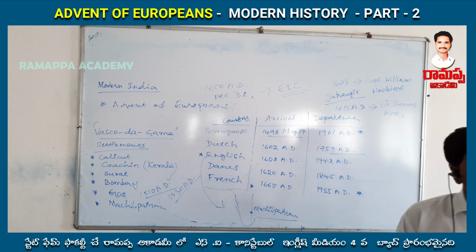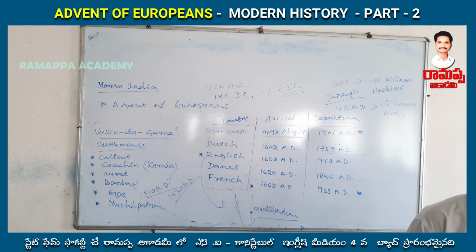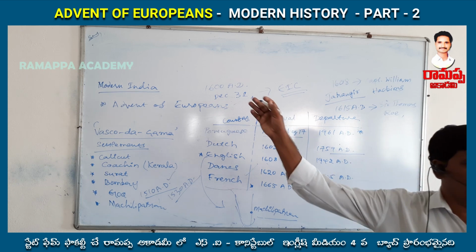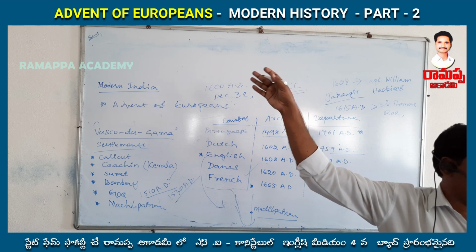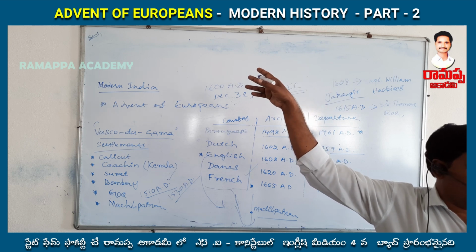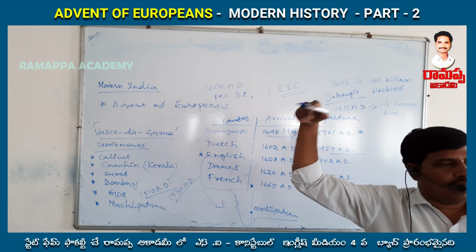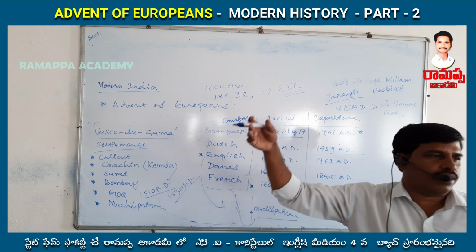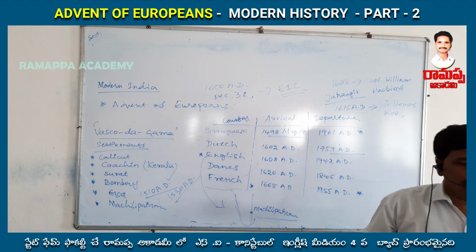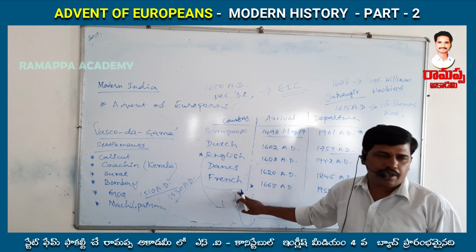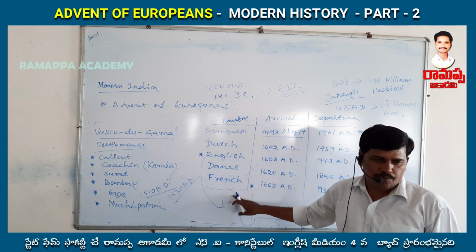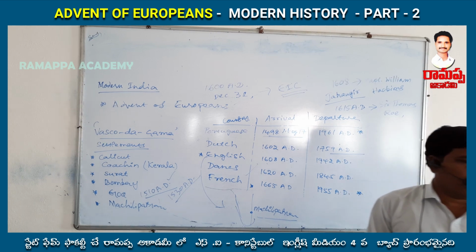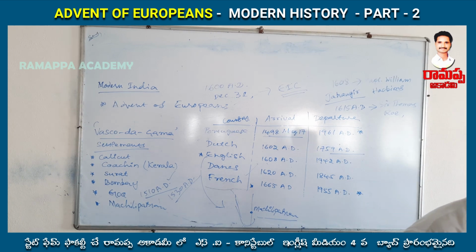The third one is completely related to the international angle, the Seven Years' War. The French supported the Americans in their independence movement, so the rivalry between the English and the French increased.